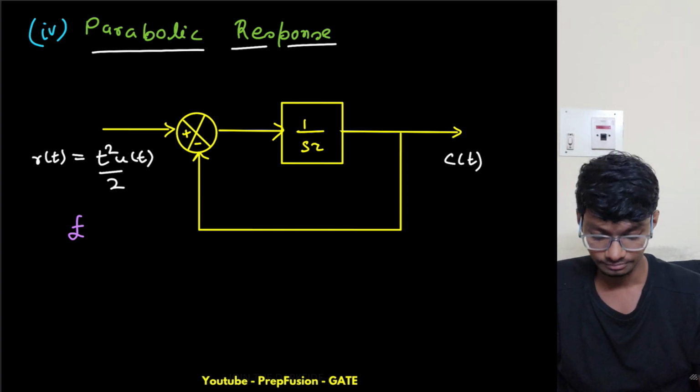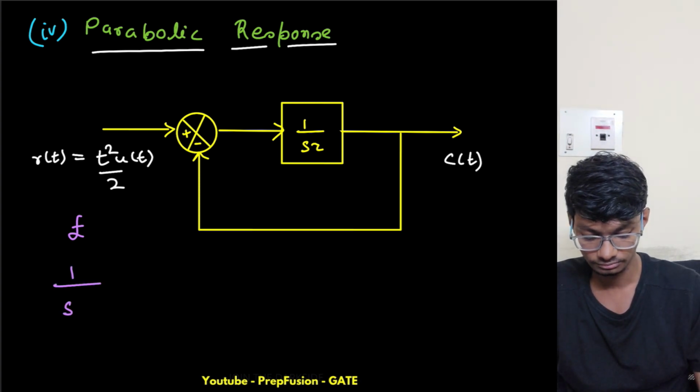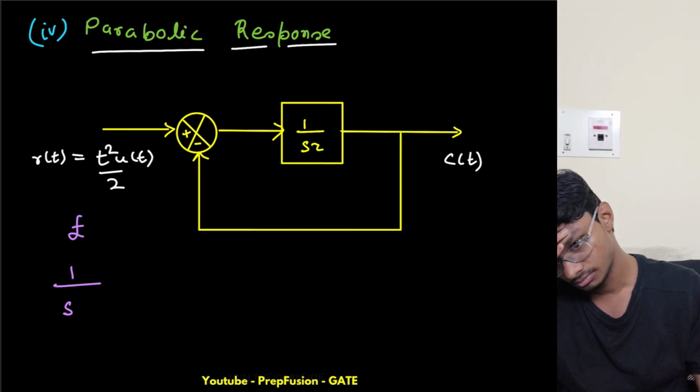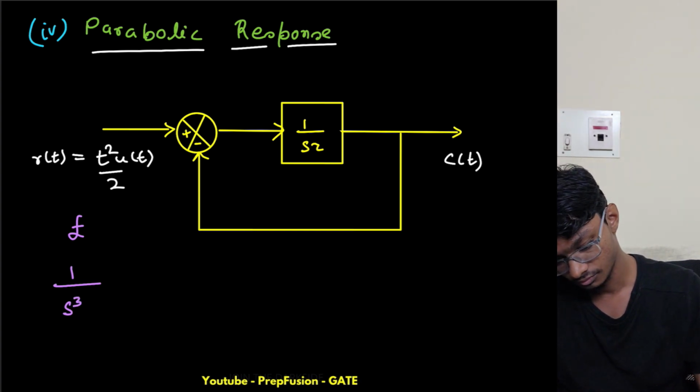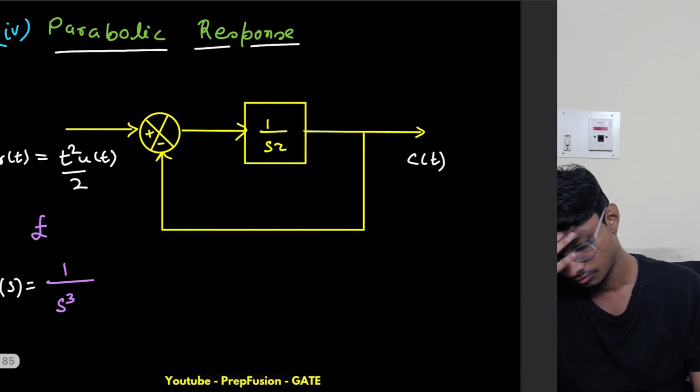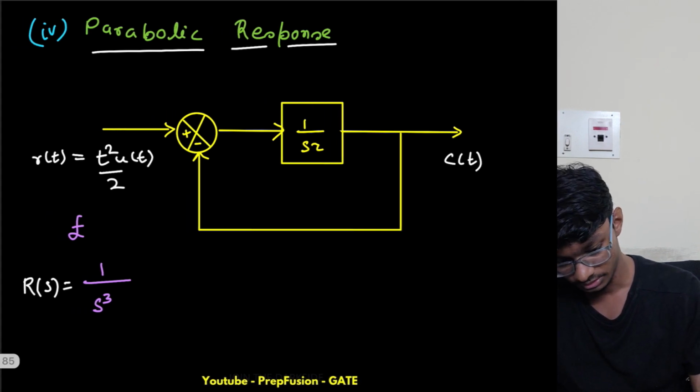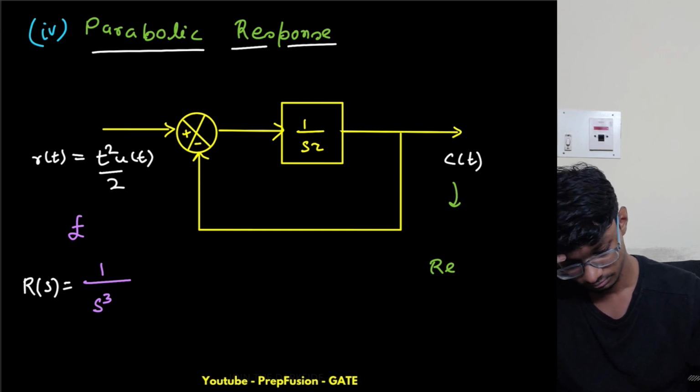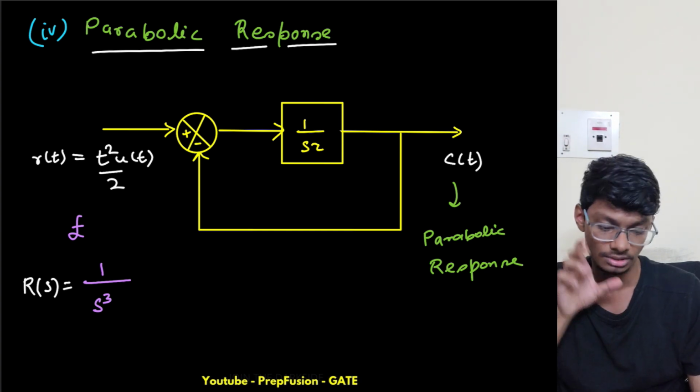The Laplace of this one is 1 by s cube, right? So this response will be called, not ramp, sorry, parabolic response.